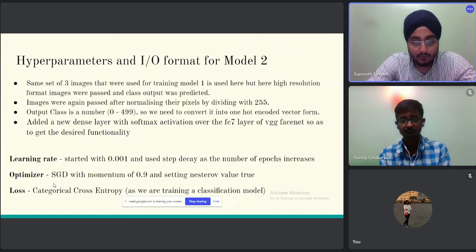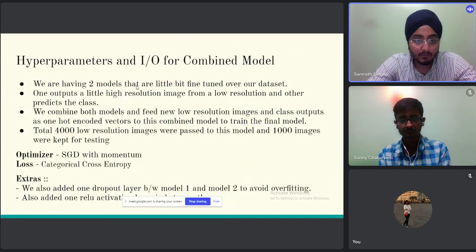Now, we have developed two models, model 1 and model 2, and now we have to develop this combined model. For this combined model, we have to fine tune the model weights for both of them, and for that we are using 4000 low resolution images. As we developed low resolution images for our model 1, similarly we will develop 4000 low resolution images and pass them to this combined model, and the remaining 1000 images we will keep for testing.